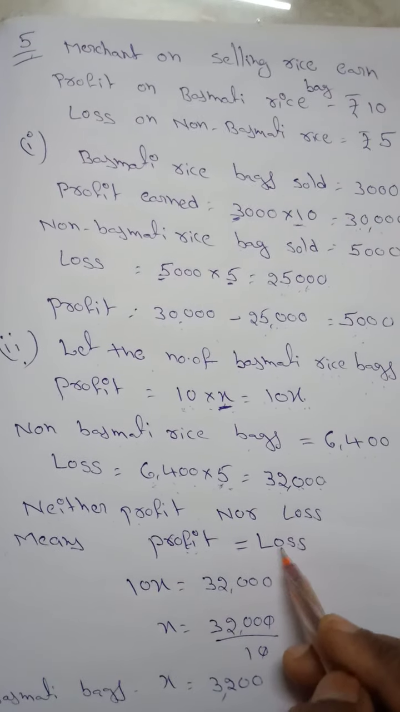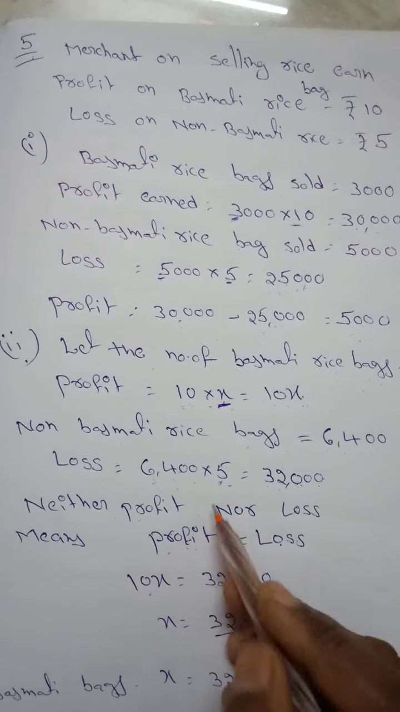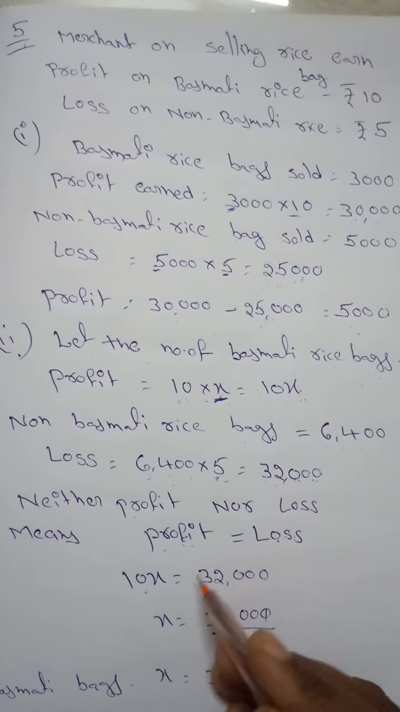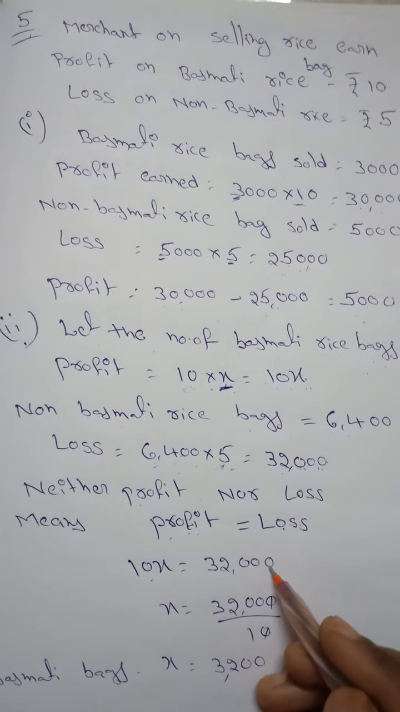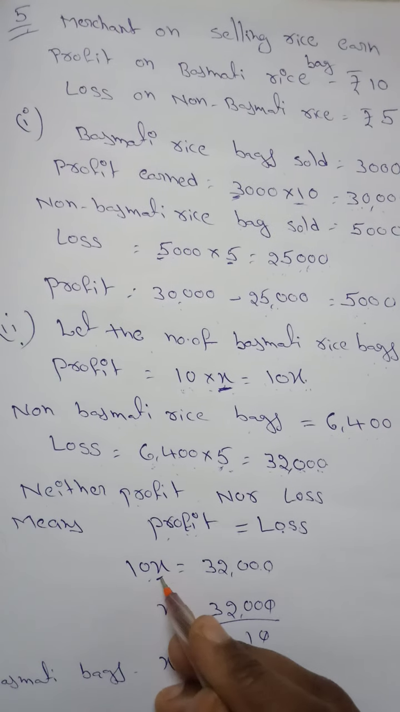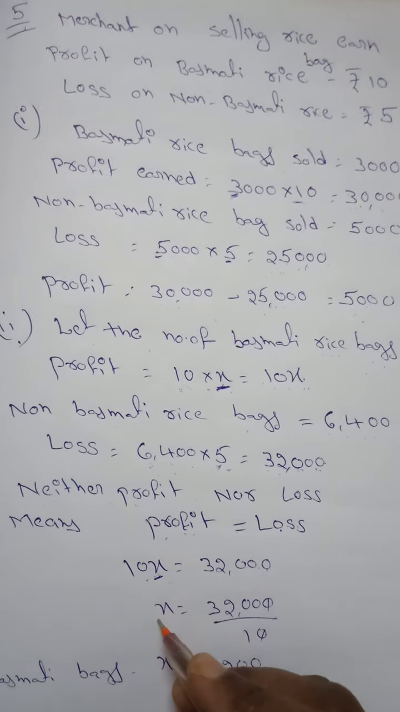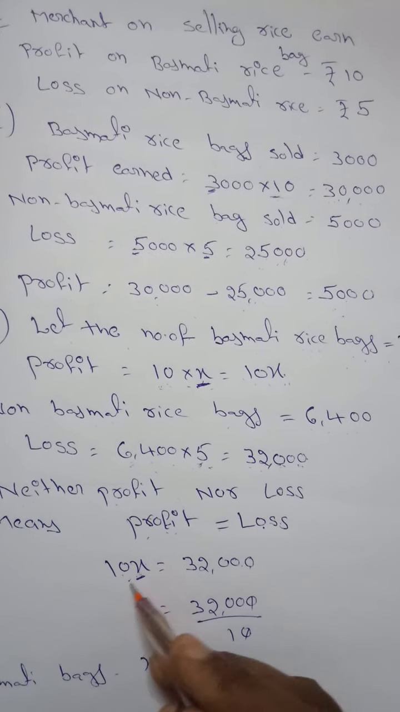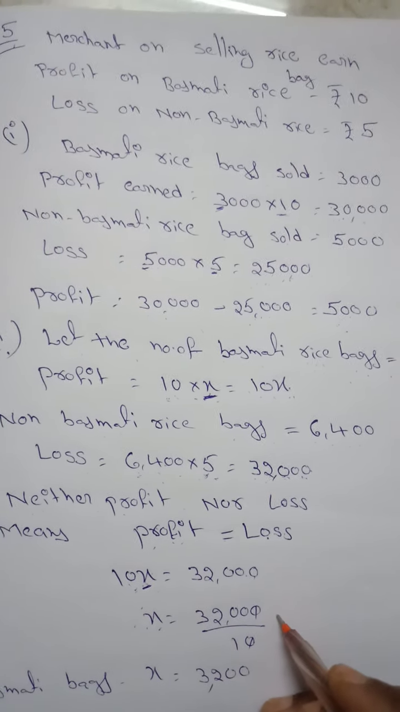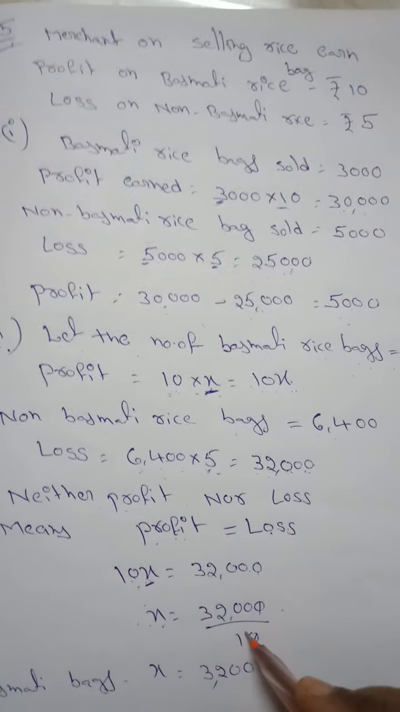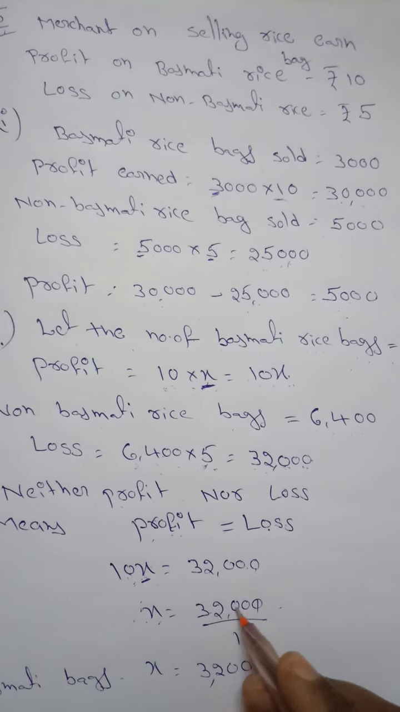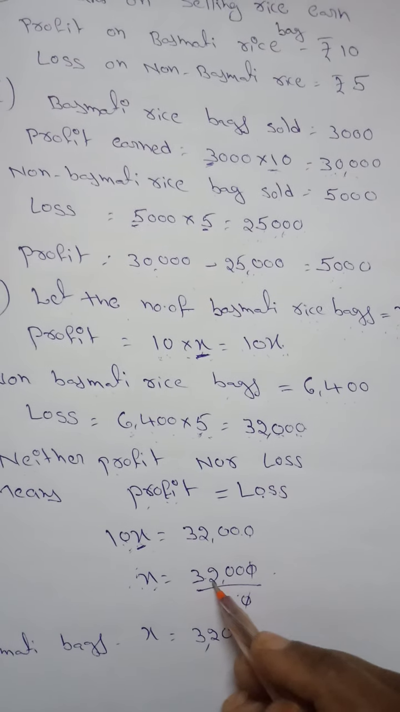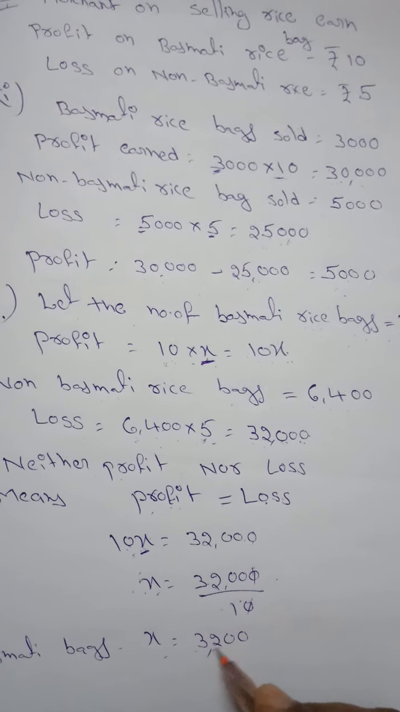Yes children. So what is the profit here? 10x. And the loss is how much? 32,000. So 10x equals 32,000. But what do we want here? We want only x. What is x? Basmati rice bags. Here 10 into x. In the previous class we already learned: 10 moves to the other side, and multiplication moving to this side becomes division. So x equals 32,000 by 10. Here the 0s get cancelled. Then how much? 3,200. So x equals 3,200.